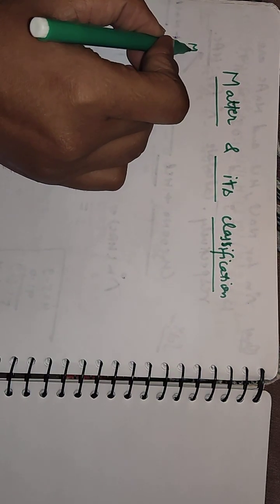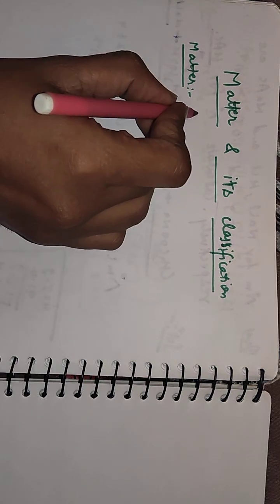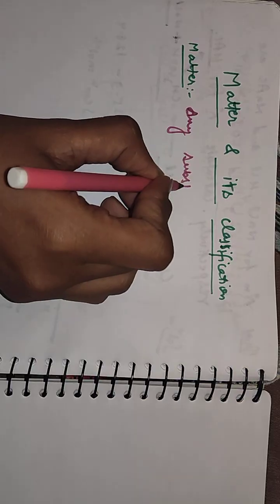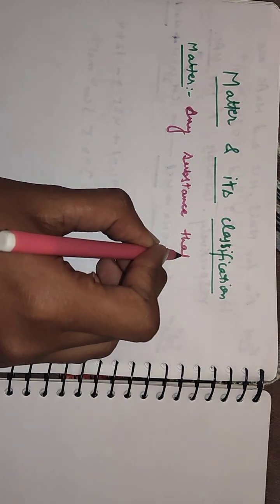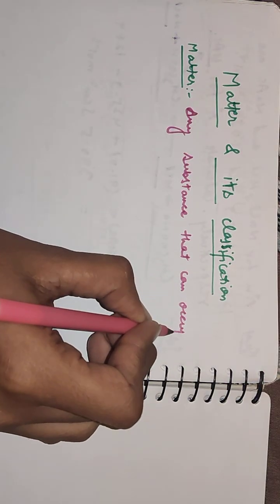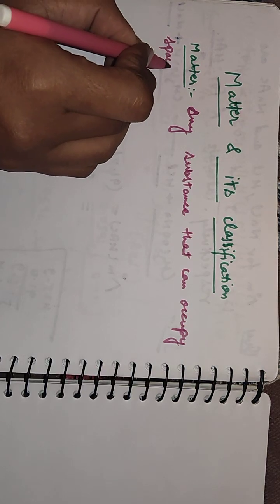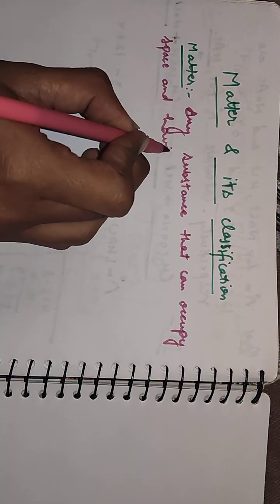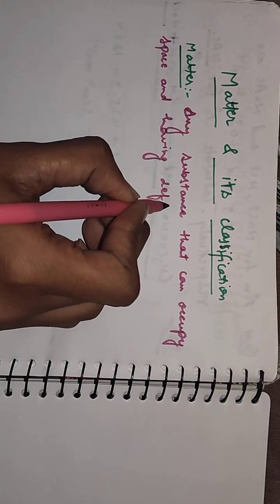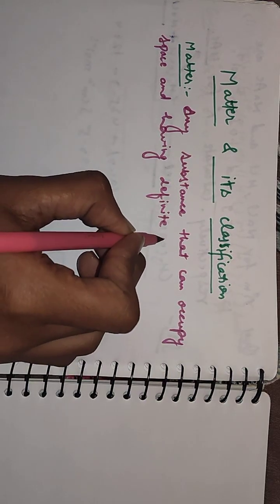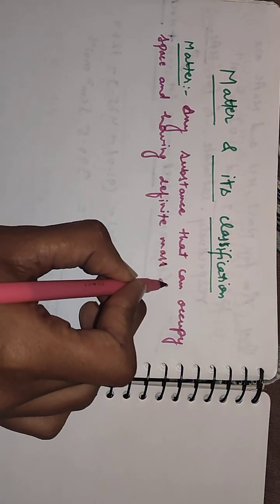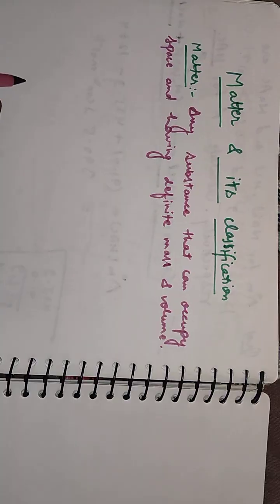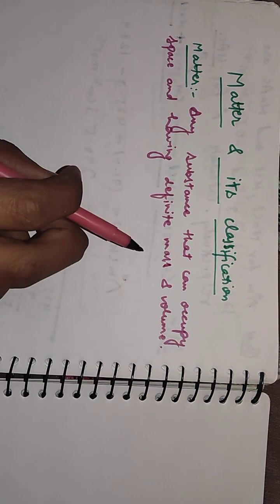So basically, what is matter? If we talk about the basic introductory definition: any substance that can occupy space and having definite mass and volume is called matter. Any substance that can occupy space and having definite mass and volume.